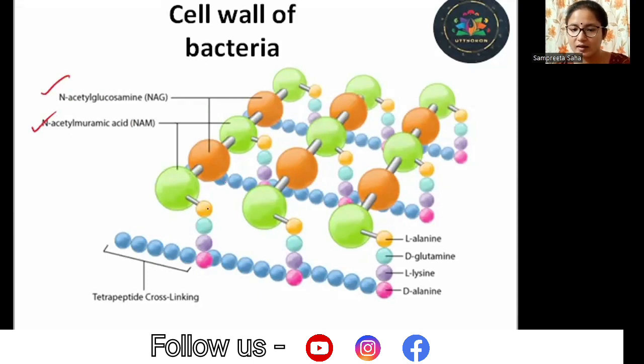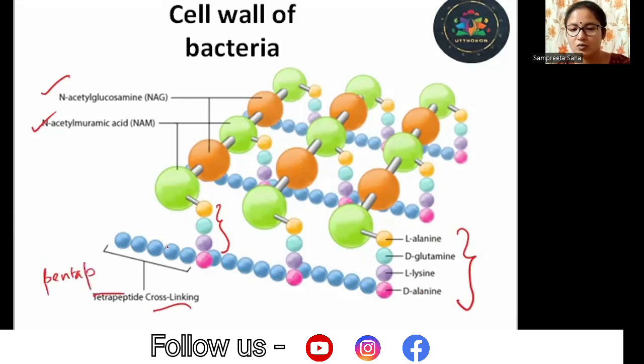They are interconnected, like there are chains dropping from the sugars, which consist of amino acids: L-alanine, D-glutamine, L-lysine, and D-alanine. These are the four amino acids found. And these amino acid chains are in turn interlinked by a pentapeptide cross-linking. Okay, this is not tetrapeptide, this will be pentapeptide.